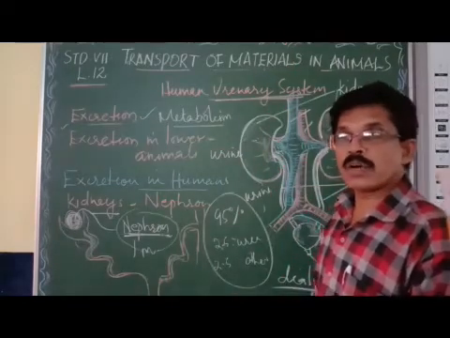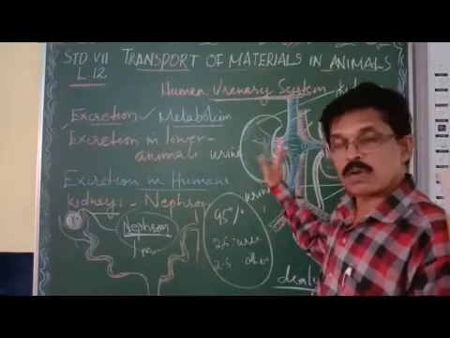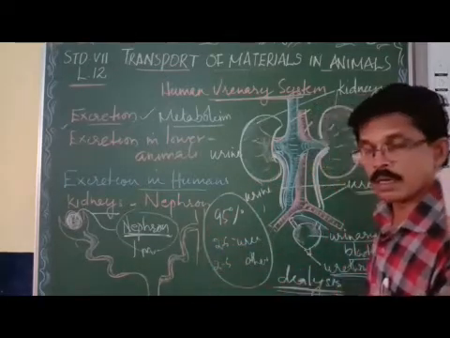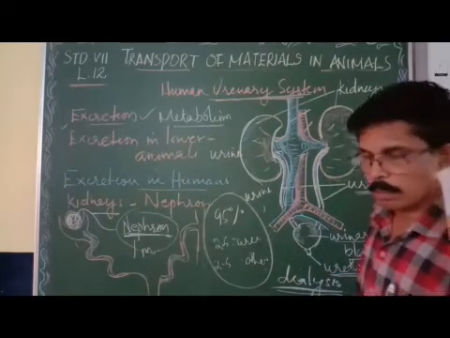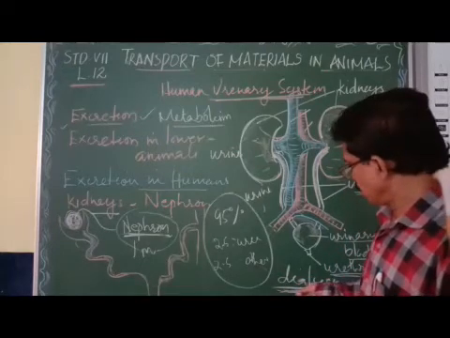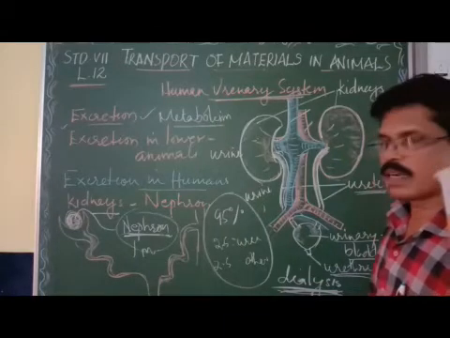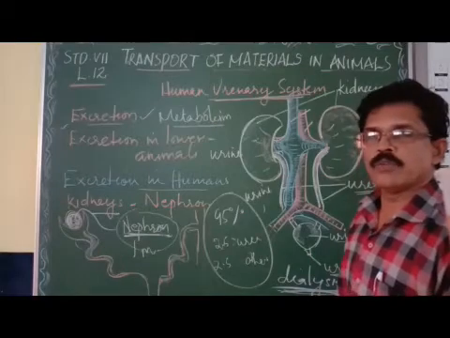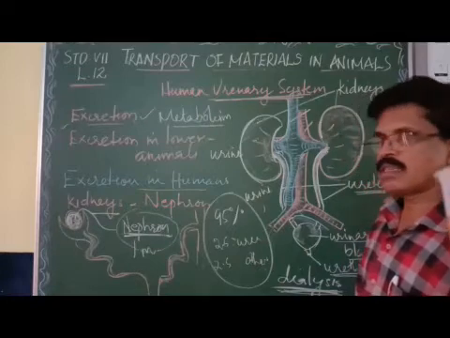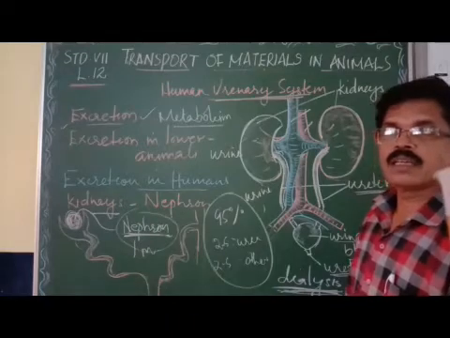So kidneys are the organs for filtering the blood and removing the waste. If the kidneys are not functioning, then the doctor uses dialysis, the medical process by which the blood is filtered and the waste removed. After dialysis, the waste is removed and purified blood is passed into the body. Sometimes this dialysis will not help us. Then the permanent solution is kidney transplantation.